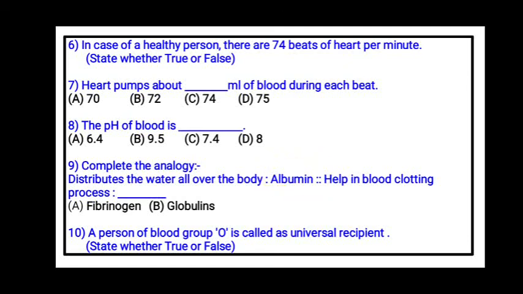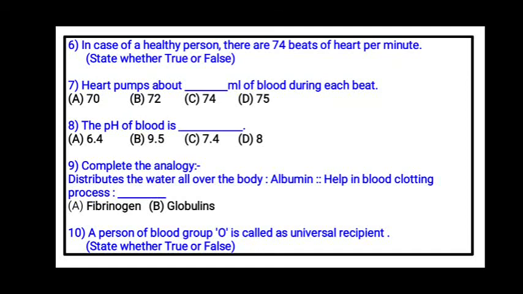Albumin. So which is that thing which helps in the blood clotting process? That you have to write. Is it fibrinogen or is it globulins? Albumin helps in distributing the water all over the body. So which of the options, fibrinogen or globulins, helps in the blood clotting process? Whichever is the correct option from A and B, that you have to write.